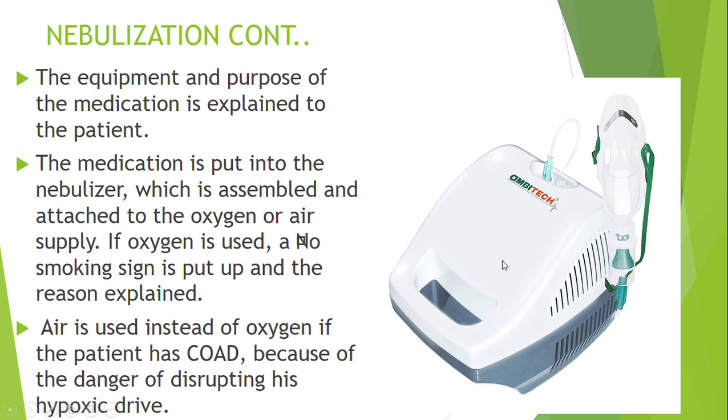So what happens is the doctor will prescribe the medication, for example, maybe Ventolin or salbutamol. The dose will also contain the amount of normal saline you should dilute it with. So if, for example, the doctor says salbutamol 1:1, it means you get 1 ml of salbutamol with 1 ml of normal saline mixed together and put in this part of the nebulizer.